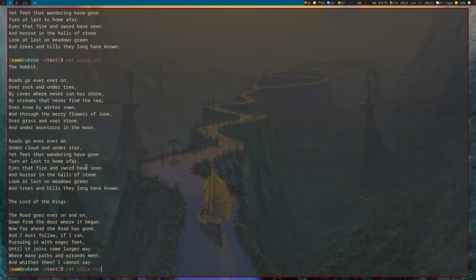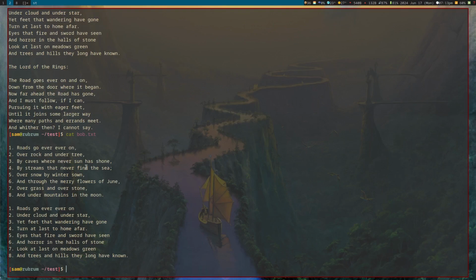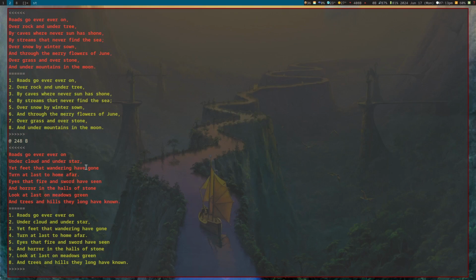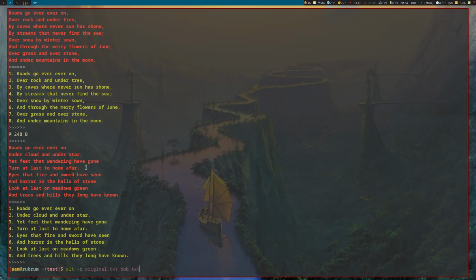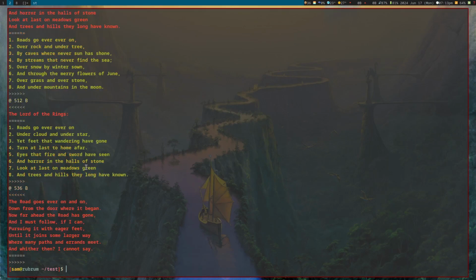And we also have Bob. He's made some changes. He's added line numbers to the different poems. So we can compare Bob as well. We get this diff that has deletions. We can compare Alice and Bob against each other.